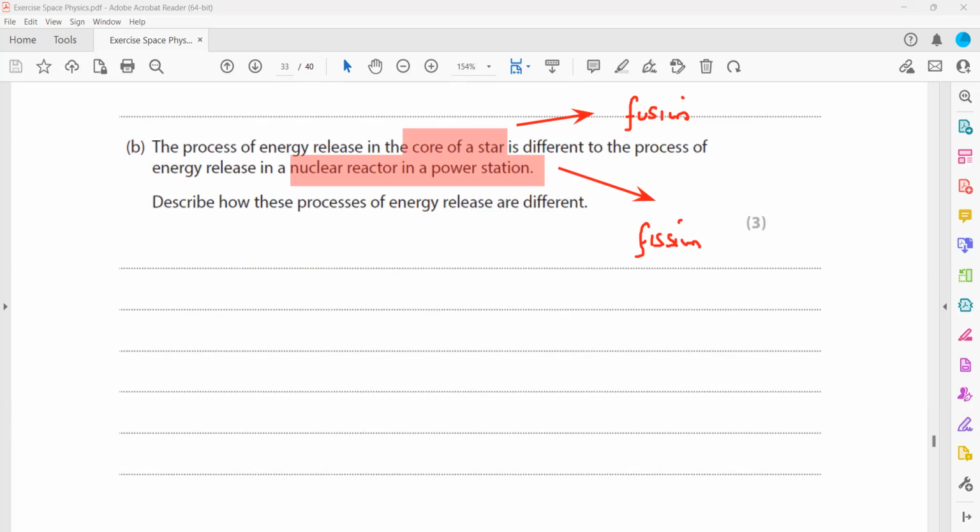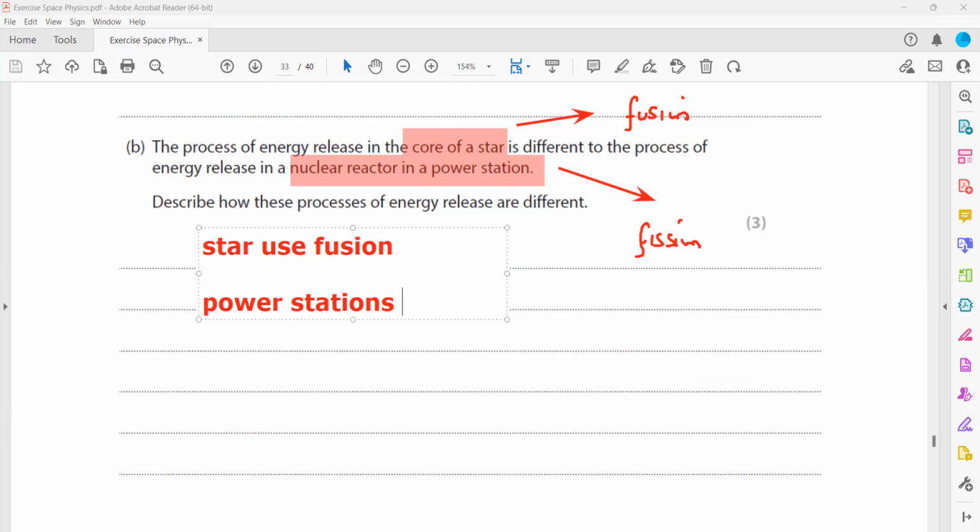And fusion releases more energy than fission, like 1 mole of fusion produces more energy than 1 mole of fission. So the star uses fusion and the power station uses fission, and then mention the differences between them.